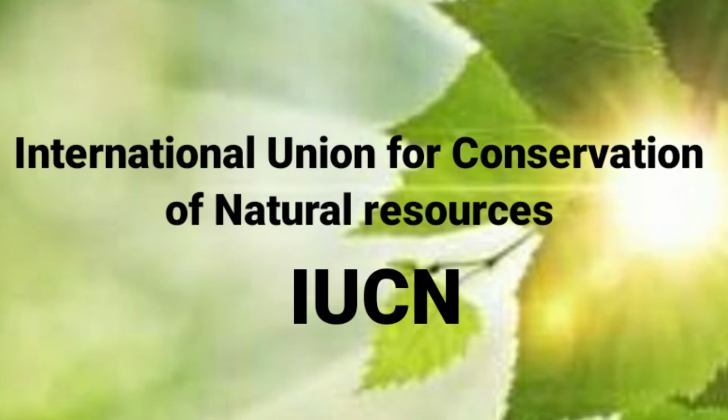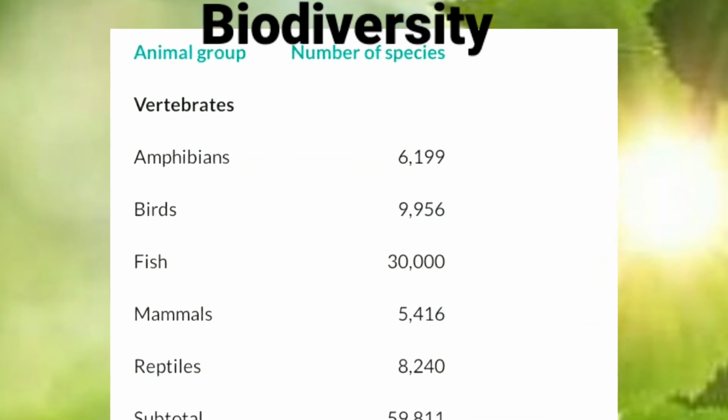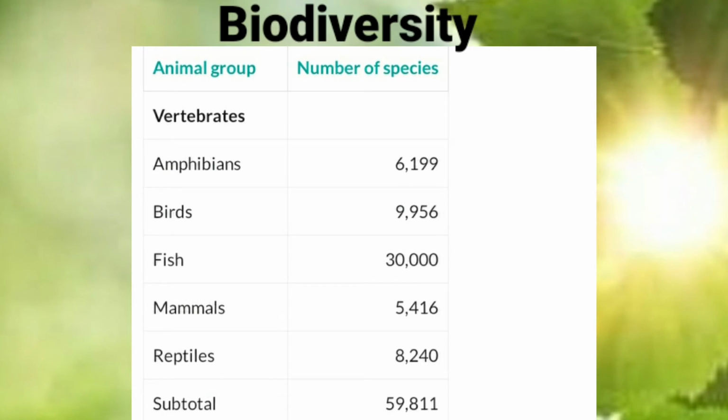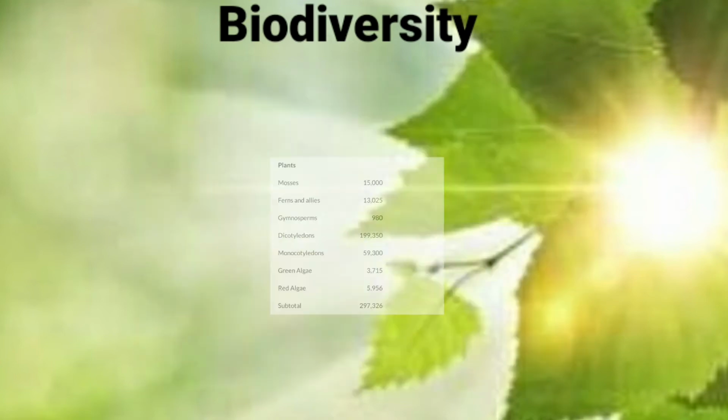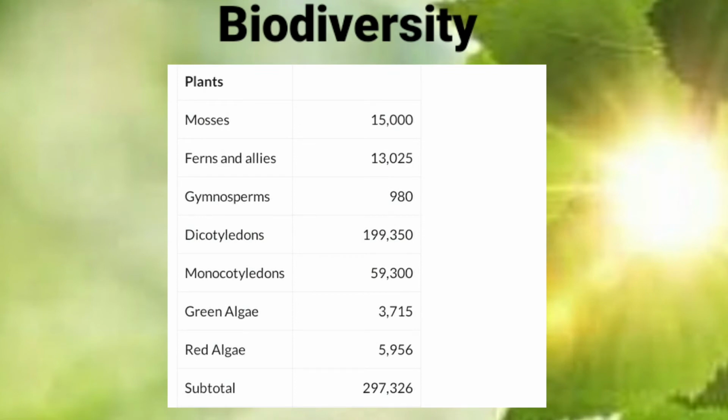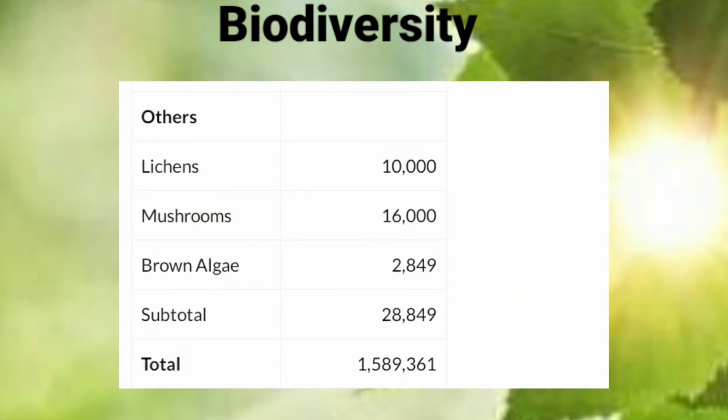So according to this, vertebrates are around 59,811 species, and invertebrates around 1,203,375 species are found and identified. Around 297,326 plants are identified, and others like lichens, mushrooms, brown algae, around 1,589,361 species are found on Earth.